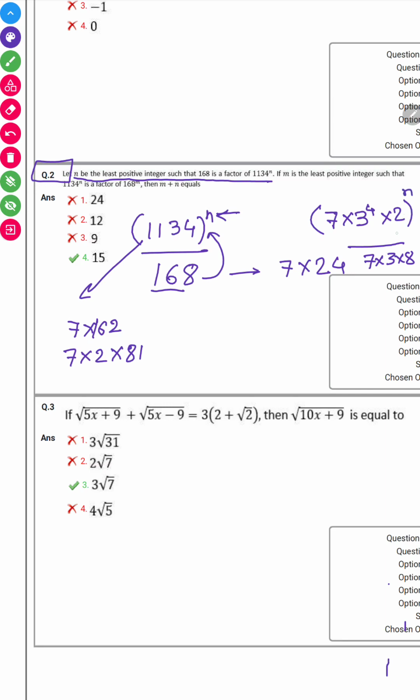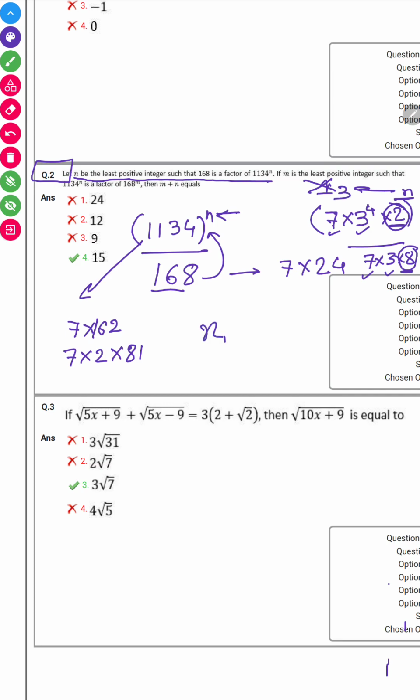So if this is divisible by this, can I say even with n equal to 1, we can manage a 7? We can manage 3, but 2, if it is to be divisible this number, the 8 has to be coming in this, and for that we need 2 ka power minimum as 3.